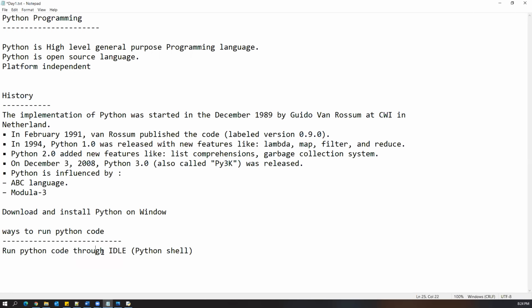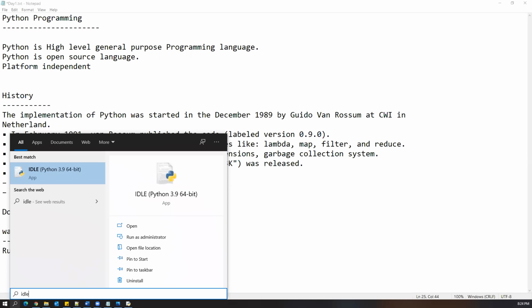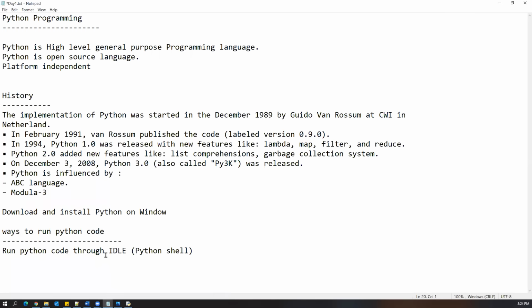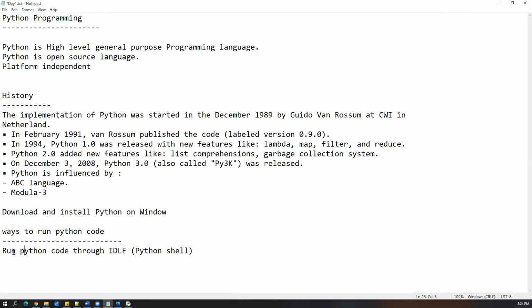So, to run Python code through IDLE, how can we open it? We can simply search for IDLE, and you don't need to install it separately. By default you get it once you install Python. This is basically a command prompt too, so we need to execute everything here. We don't see any UI here. So running Python code through IDLE is also called the Python shell.